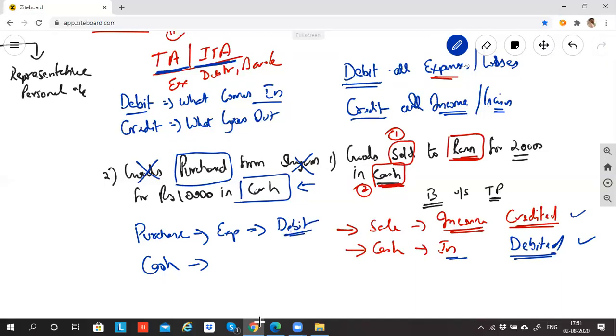Perfect. And if I keep on purchasing goods, will my cash come inside the business or go outside the business? Outside the business. It will go out. If it goes out, debit what comes in, credit what goes out. So cash is going out, so I'm giving a credit. I said to you that every transaction will have one debit and an equal and corresponding credit. Any difficulty in this?